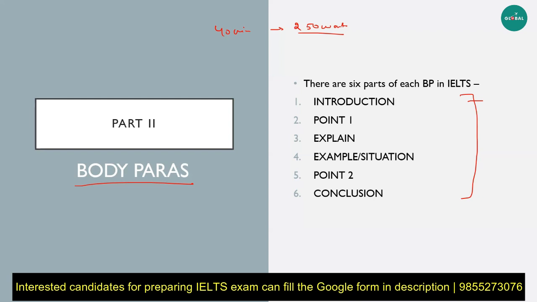In that case, you don't actually need to introduce the second body paragraph. You can only introduce the first one because then you're only continuing with the one thing. But as I've taken a 50-50 approach, as I discussed before, I'm actually going to introduce that. Okay, in this body paragraph, I'm going to talk about the advantages, and in the next one, I'm going to talk about the disadvantages. This is important because they need to know what that body paragraph is dedicated to.